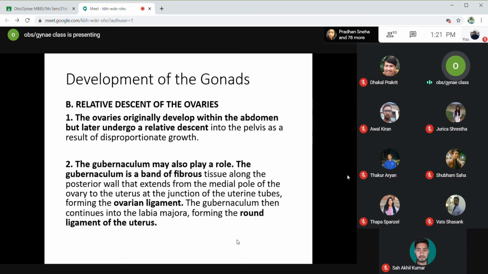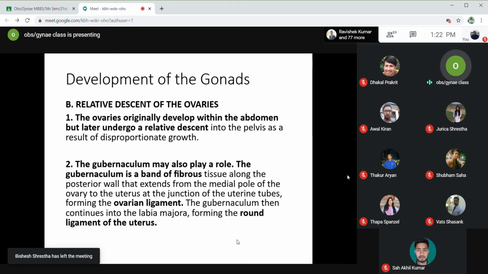This descent may also be explained by the presence of the gubernaculum. The gubernaculum is a band of fibrous tissue along the posterior wall of the uterus that extends from the medial pole of the ovary to the uterus. Have you heard about the ovarian ligament? The ovarian ligament joins the ovary with the uterus, right? The medial portion of the uterus and the medial portion of the ovaries are joined together by the ovarian ligament. This ovarian ligament is formed by the gubernaculum.